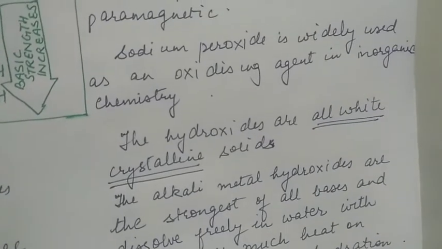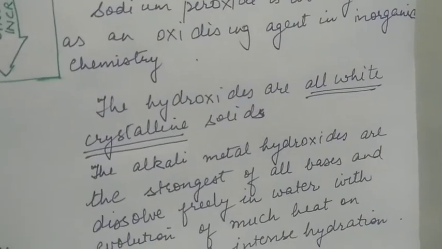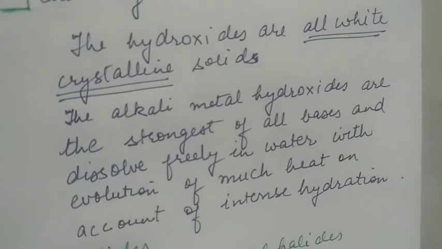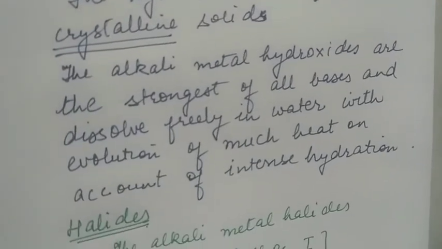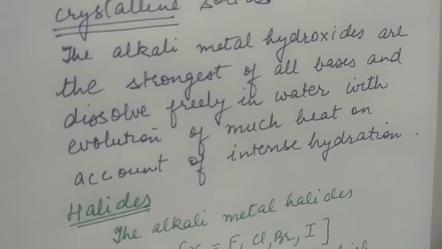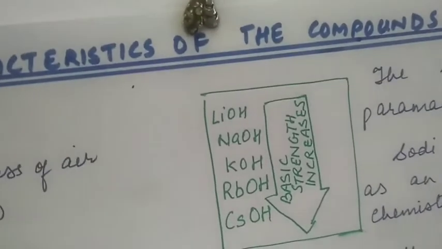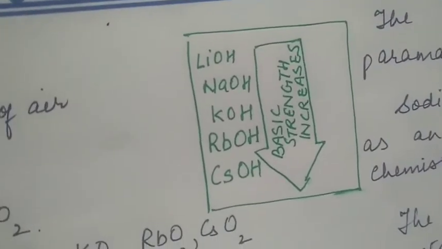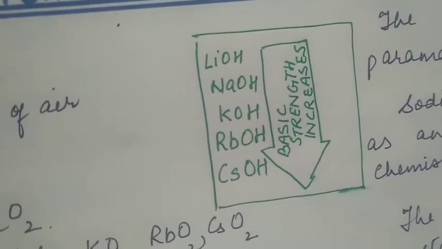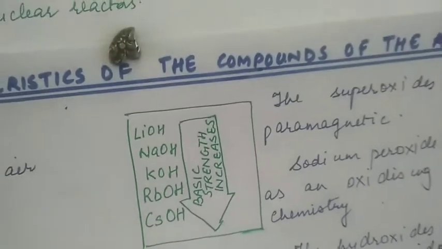The hydroxides are all white crystalline solids, and these hydroxides are the strongest of all bases and dissolve freely in water with evolution of much heat on account of intense hydration. The basic strength increases on moving down the group. Lithium hydroxide is least basic and cesium hydroxide is most basic.